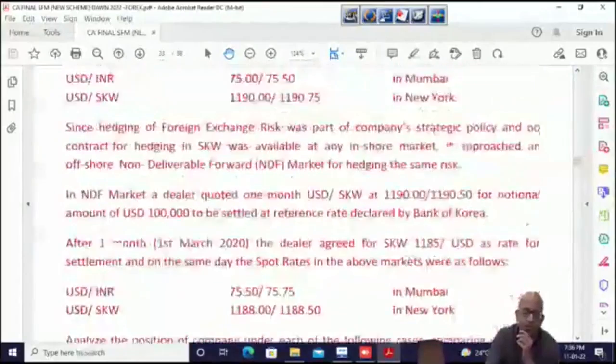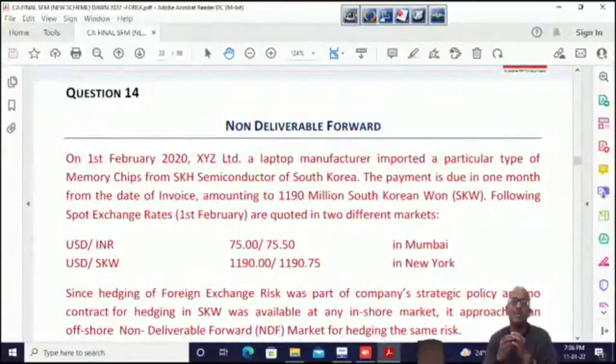It's very, very important for the exam. Do not think it's a one-time affair. It has come once, it will not come in future. It is going to come again. And if you just understand it simply, in a NDF, you are entering into a forward contract betting wise. It's like a futures contract. So you find out the gain or loss in dollar terms. That will be the settlement. Cash settlement, no physical settlement.